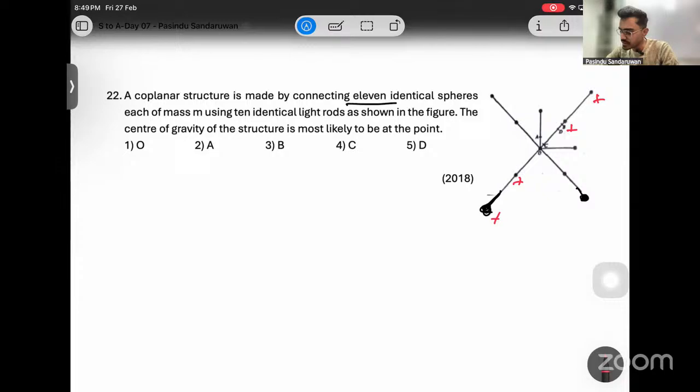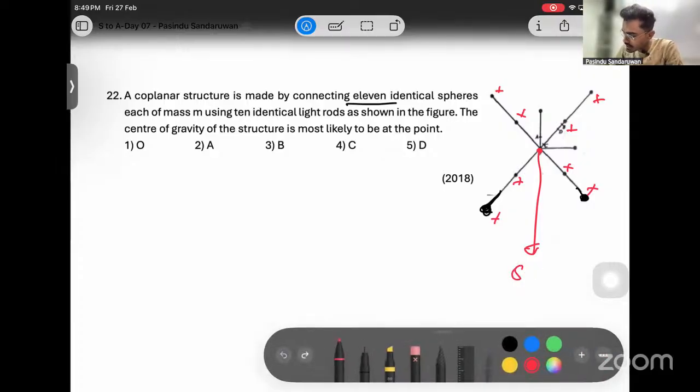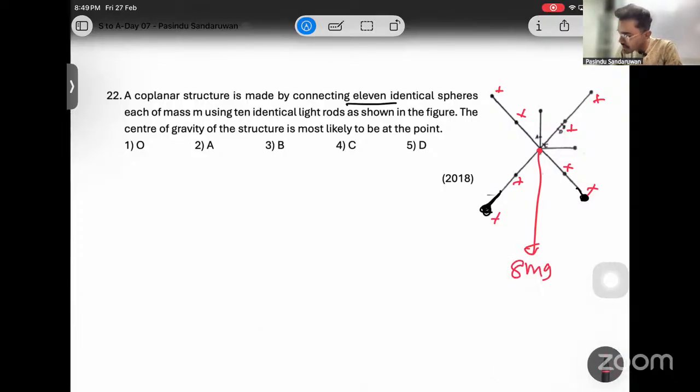Since they are symmetrically distributed, their center of gravity is at O. Similarly, these pairs are also symmetrically distributed, so their center of gravity is also at the same point. Then from this same point, 8 masses are there, so 8mg acts from here. Not 8mg, 9mg.